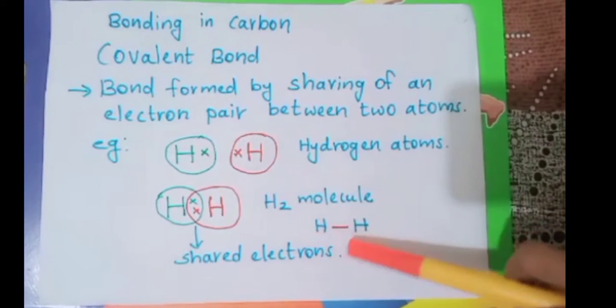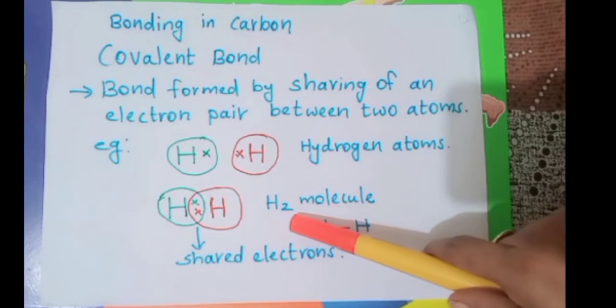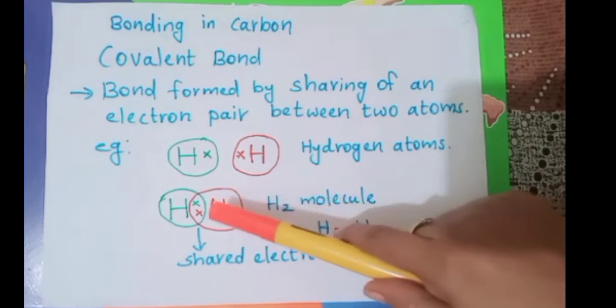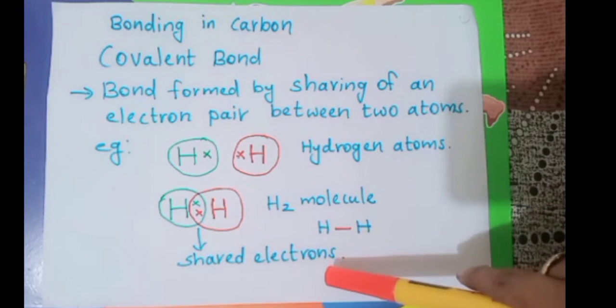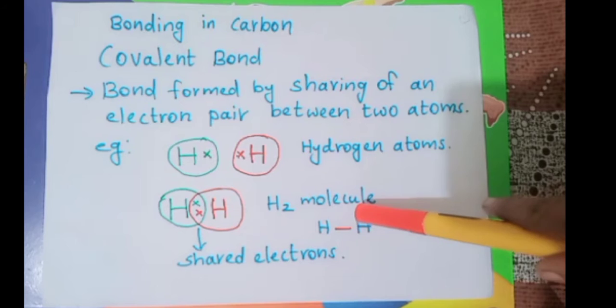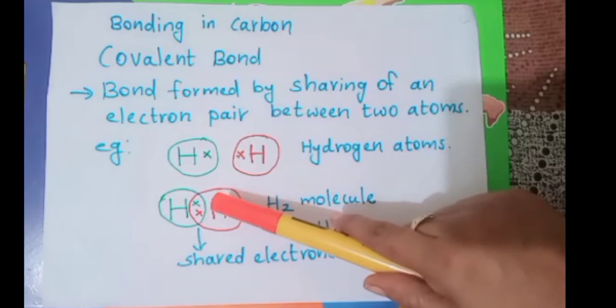We can represent that as hydrogen bond hydrogen, that is the hydrogen molecule, and these two dots represent the shared electrons, or we can write it as the H2 molecule. Clear? This bond is called a single bond, that means only a pair of electrons is shared.